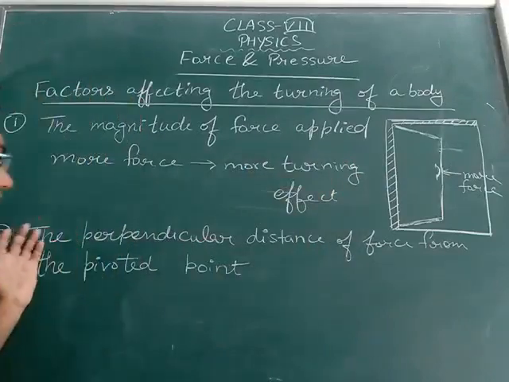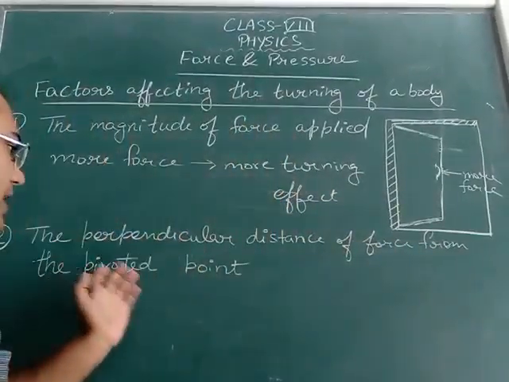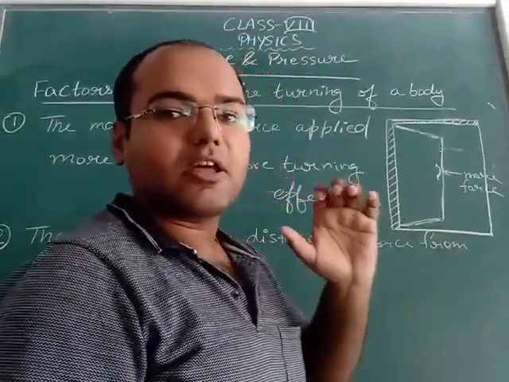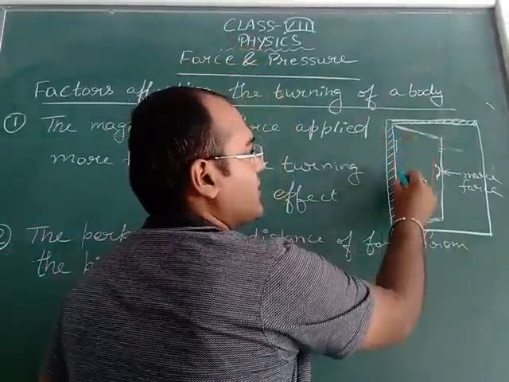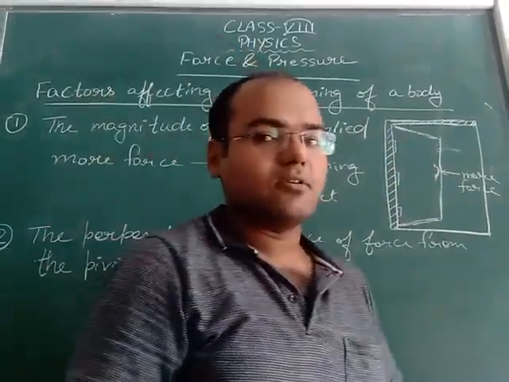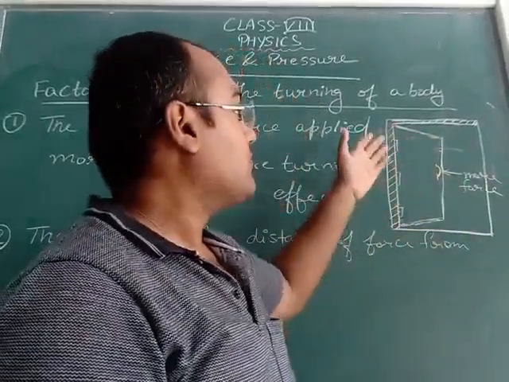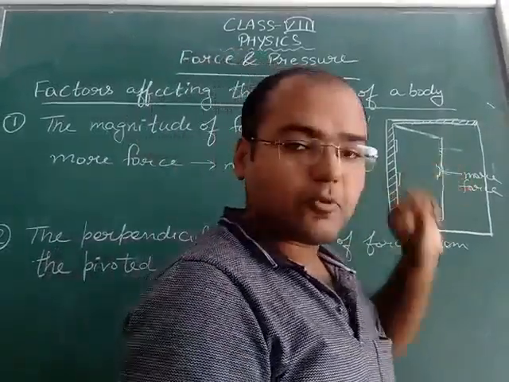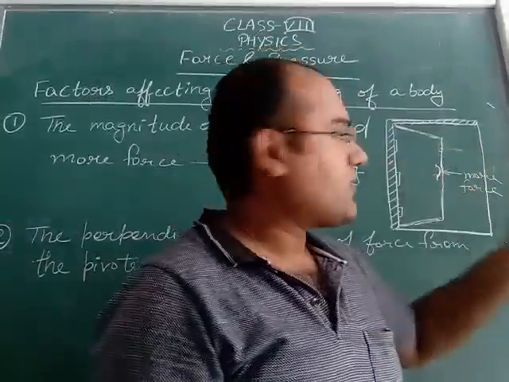Now second factor is perpendicular distance of force from the pivoted point. Pivoted point. This is the door. Pivoted means the point where this door is joined. Here hinges will be there. Hinges means कब्जे, जहाँ पे ये डोर जुड़ा हुआ होता है वॉल से. So this is the pivoted point, and in the door a handle is provided. Why are we providing a handle in the door? In order to open this door, we are providing a handle.